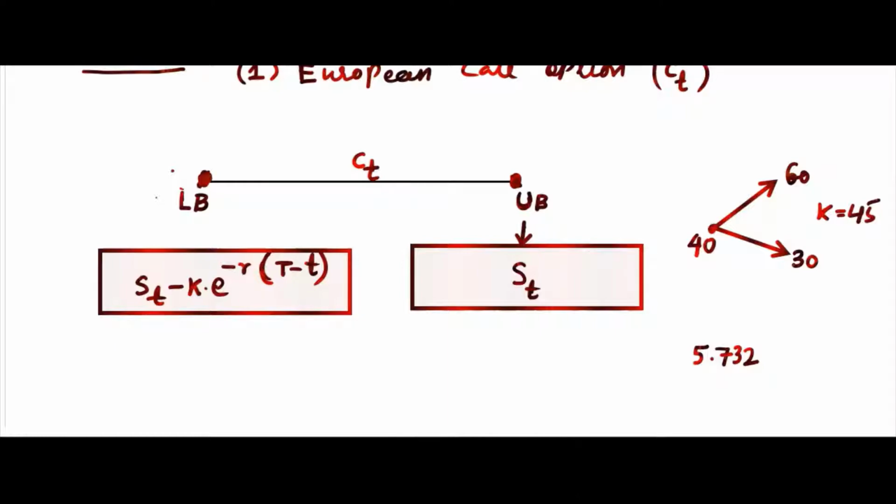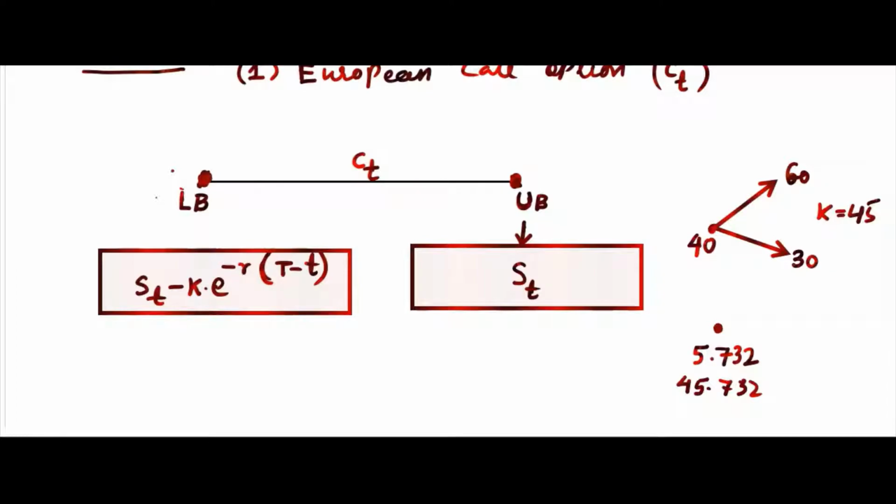Now let's consider point 0, because we know the values. The call price is 5.732 and the share price is 40. This is very less as compared to the share price. Why is this less compared to the share price? Logically, suppose if they are equal, or maybe this is more, I will make it 45.735, then why would you purchase it? You can purchase the share itself.